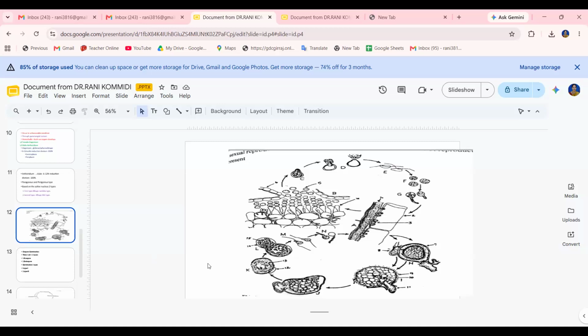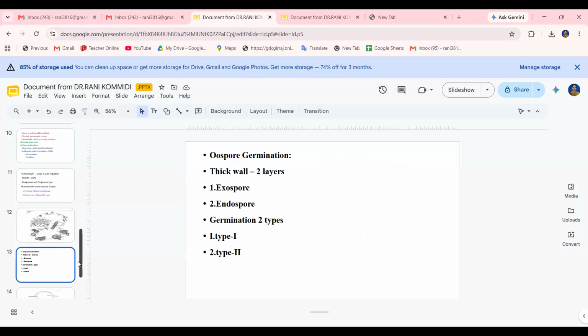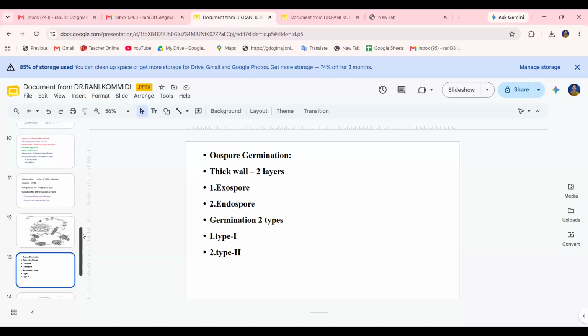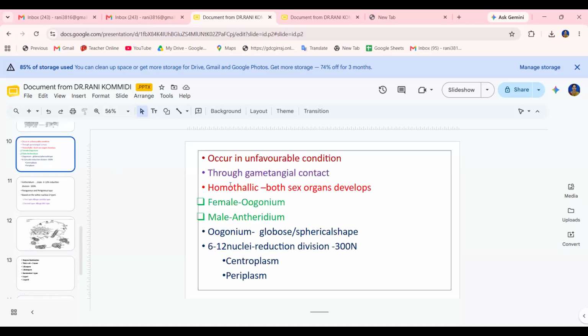Okay. So finally, in fertilization, after the formation of the egg cell and antheridium, fertilization looks like a plasmogamy. Plasmogamy takes place by gametangial contact. This occurs in unfavorable conditions through the gametangial contact.